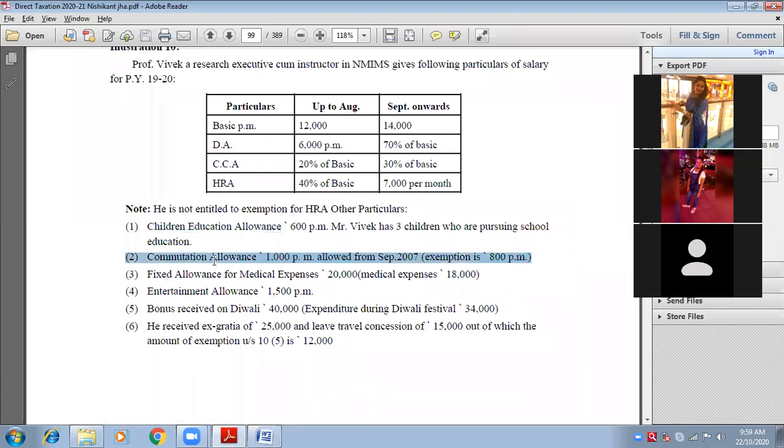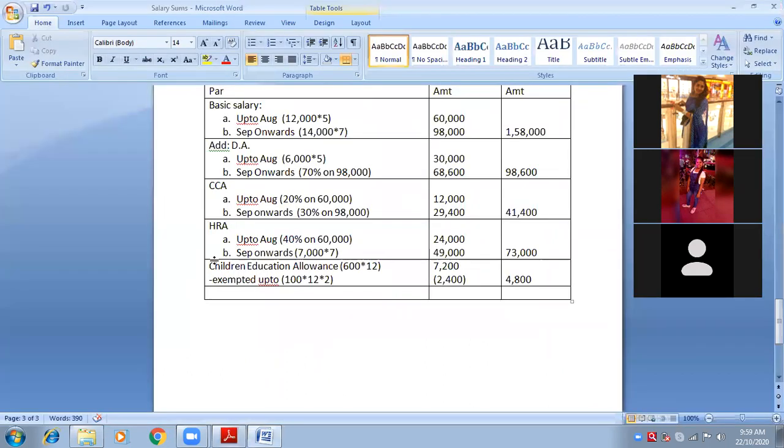Commutation allowance: 1,000 per month allowed from September 2007. An exemption is also given in the bracket. So very simple, if exemption is given, we will allow him the exemption. But remember, he is getting commutation allowance from September, not from April. Therefore, 1,000 into how many months? So you write here